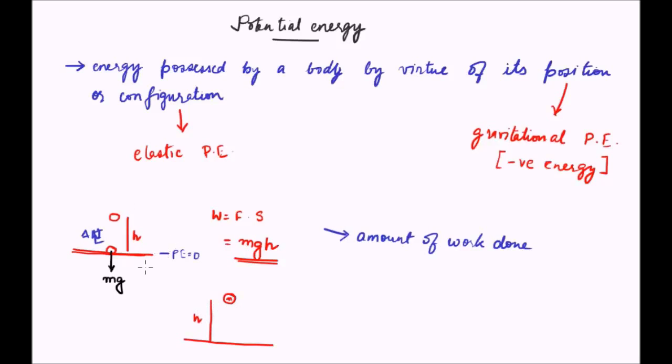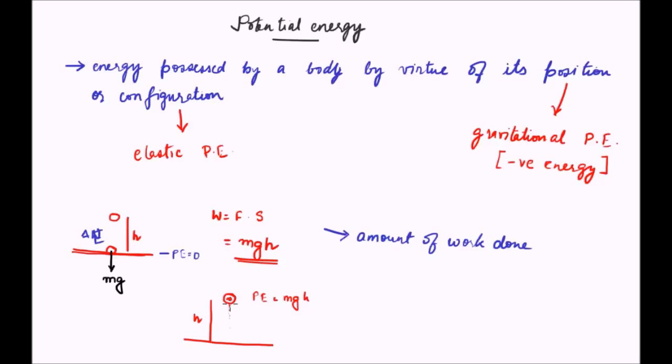Now, as we discussed here, this ball has a potential energy equal to mgh with respect to the surface. Now, if we drop the ball from this height h, then what happens? The ball will start moving towards the earth. As it starts moving towards the earth, the potential energy starts to reduce. Why? Because the height starts to decrease.